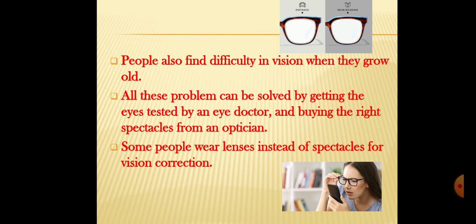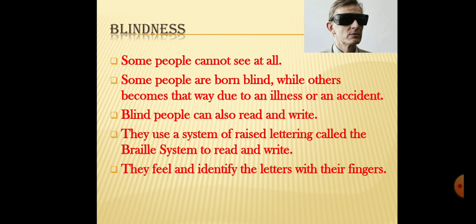And if you have a problem seeing far things, that means you have the problem of far-sightedness. Some people wear lenses instead of spectacles for vision correction. Nowadays, lenses are also available. If you don't like specs, then you use the lens. Next, blindness, that means blind people, those who cannot see anything. Some people cannot see at all.